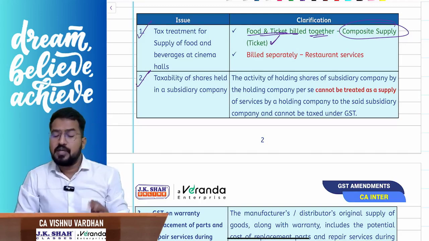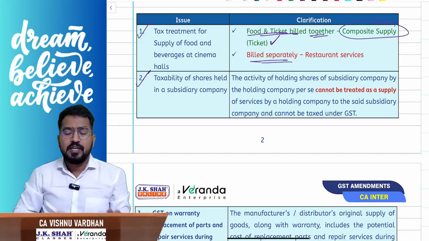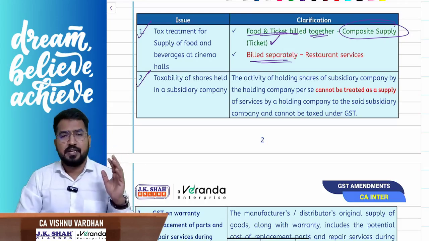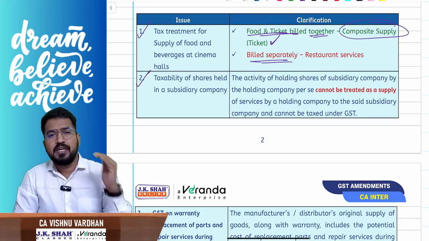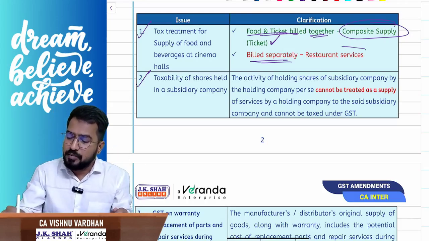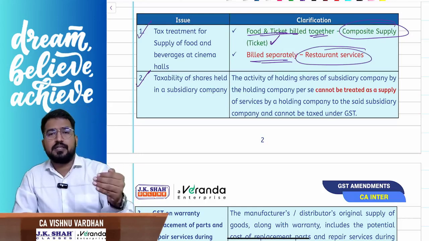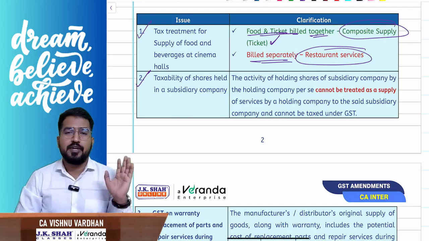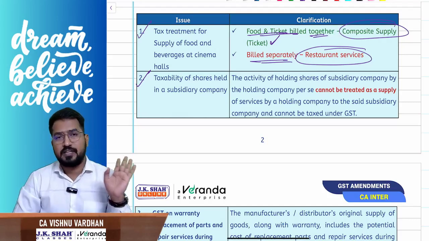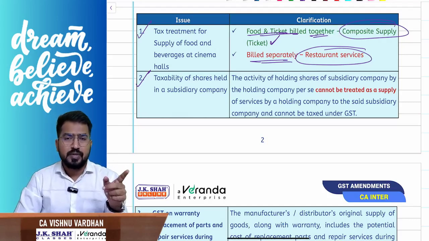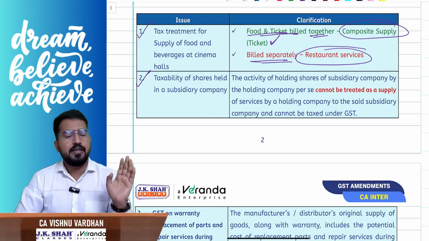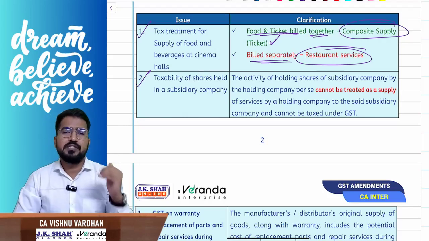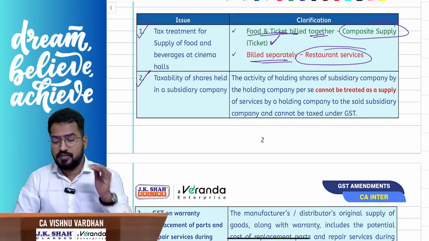What if the food and beverages are billed separately, not along with the ticket? Then whatever food and beverages the cinema theaters sell to you will be treated as supply of restaurant services and taxed accordingly. But if they are billed along with the ticket, it will be treated as a complete ticket. If billed separately, it will be treated as restaurant service.